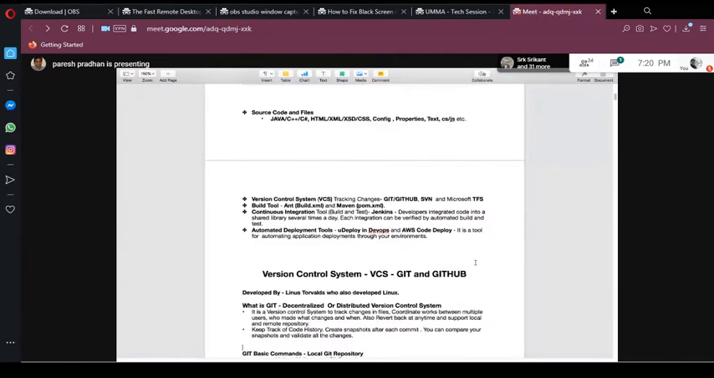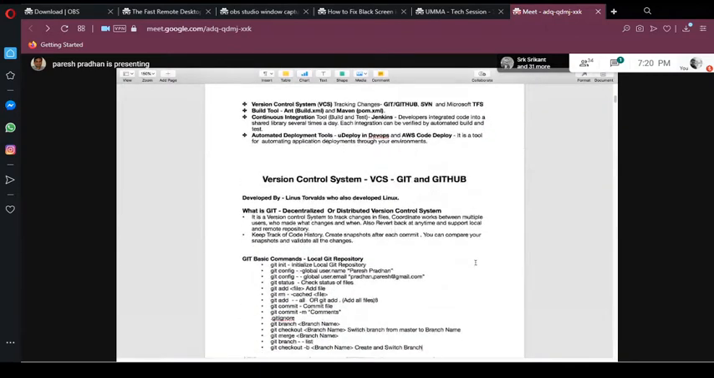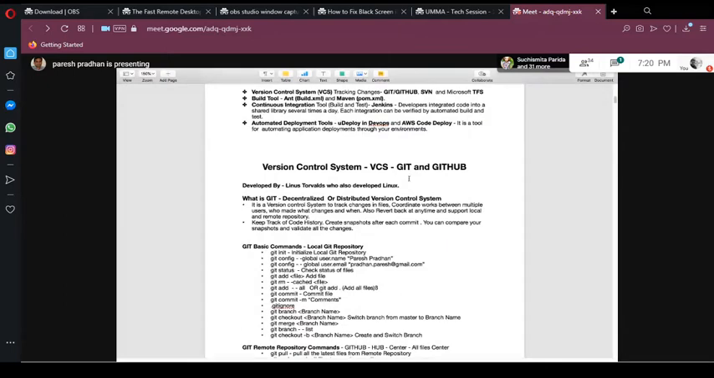So let's go to Git and GitHub. Who developed Git and GitHub? If you know the Linux operating system, Linux was also developed by Linus Torvalds. He is the one who developed Linux, and he developed Git as well.